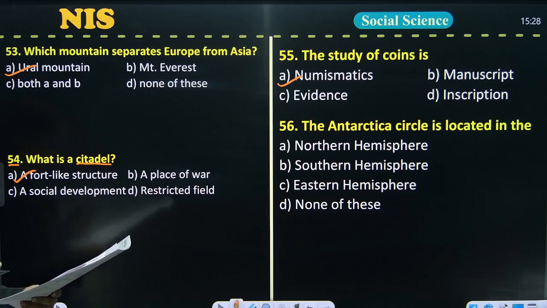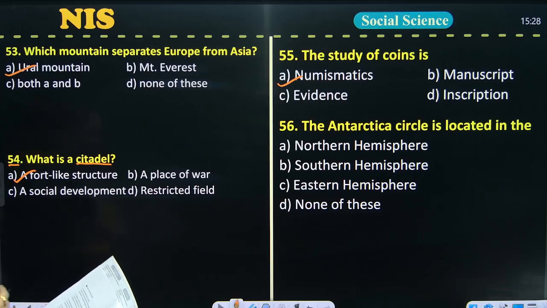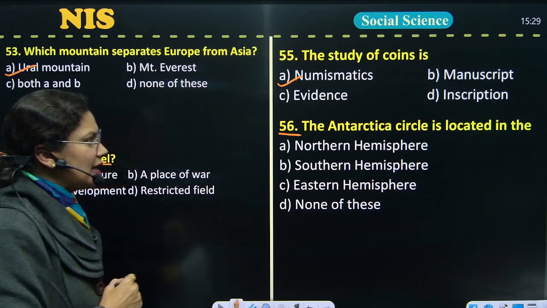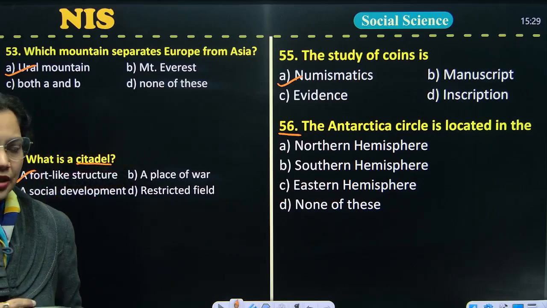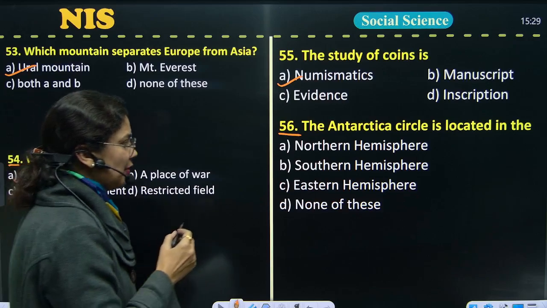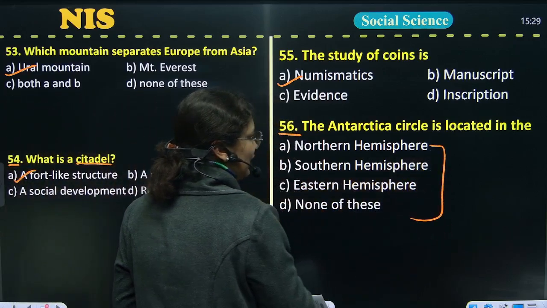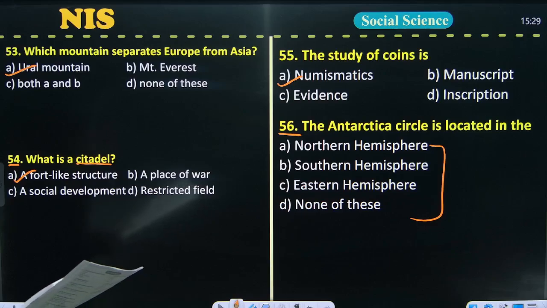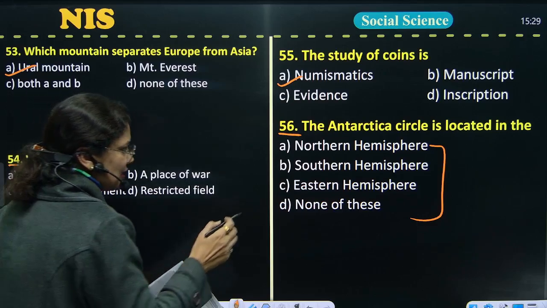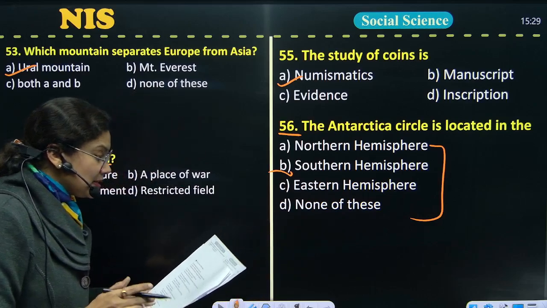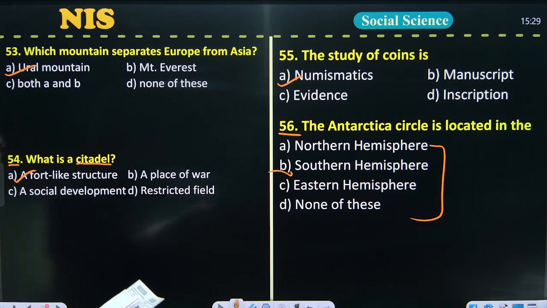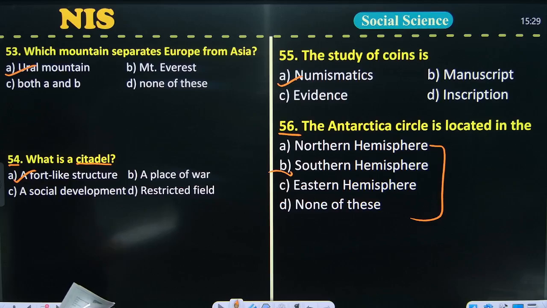Now we are moving to the next question. In this question, the Antarctic Circle is located in the, you have to find the correct answer among the 4. Yes, the Antarctic Circle is located in the southern hemisphere, that is 66.5 degrees south latitude.